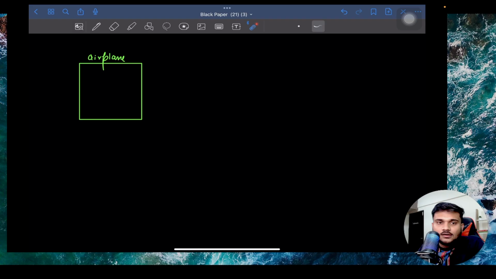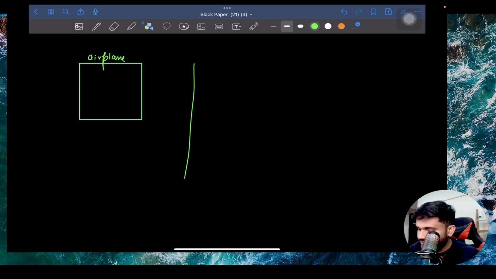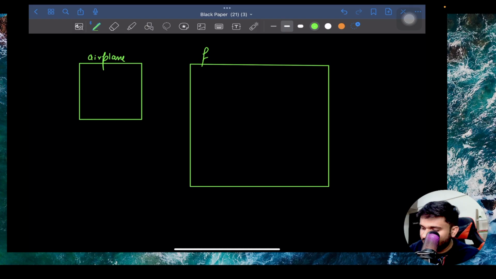So when we define a flight, every flight is going to have a unique ID, a flight ID, right? For example, UK808, UK803. These are some Vistara flight codes, right? That is a unique flight number. Now for a particular flight, we can have an airplane ID, because